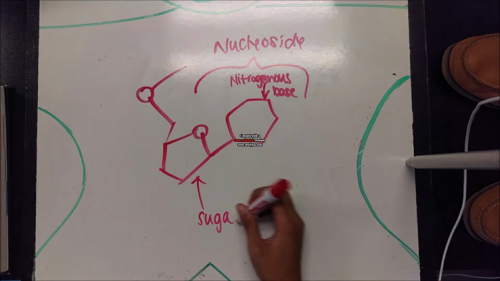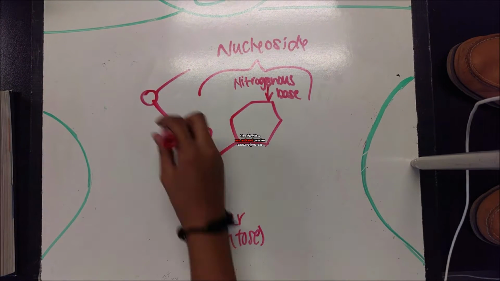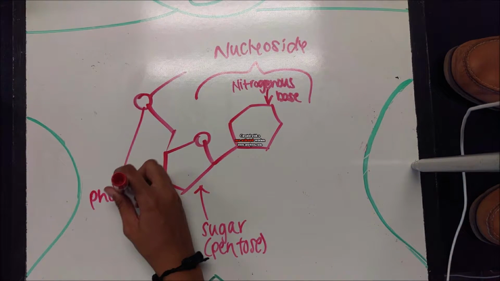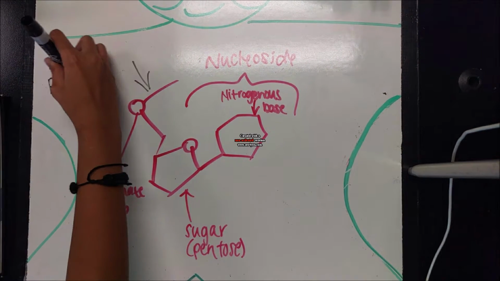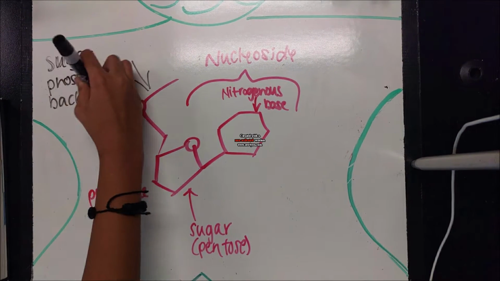A phosphate group is a group of 4 oxygen atoms surrounding a phosphorus atom. This group can be attached to nucleotides through phosphodiester bonds. The phosphate group links the 2 sugars of nucleotides, creating a sugar-phosphate backbone.